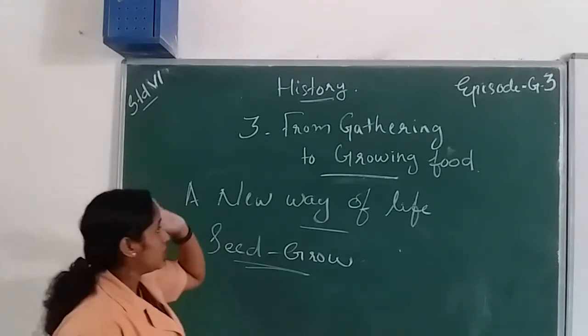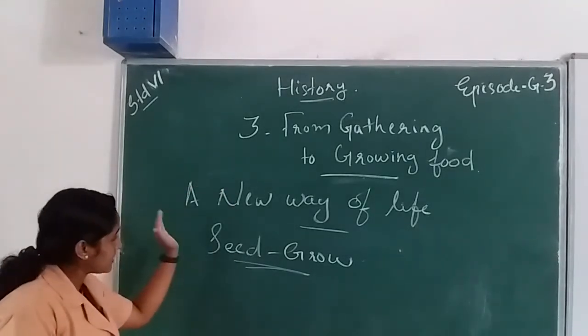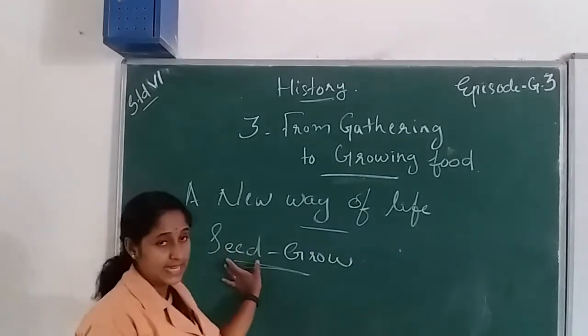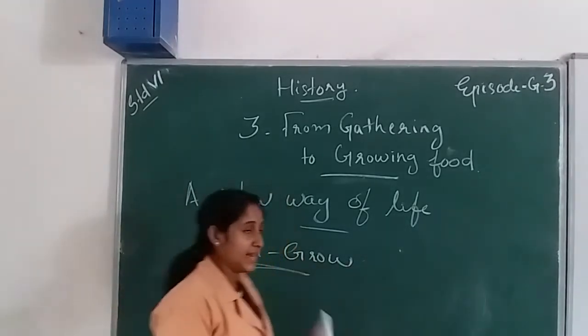At that time, the early humans identified how the seed grows into a plant.